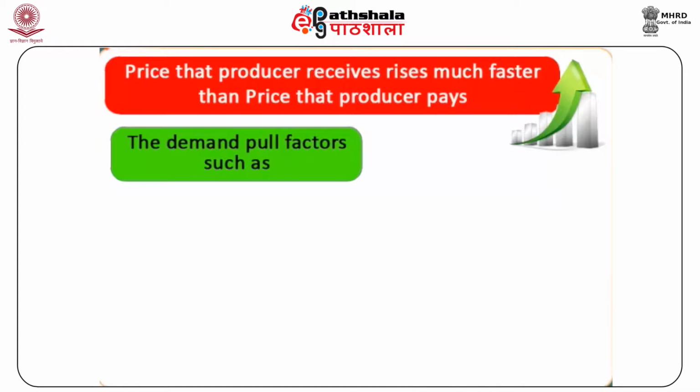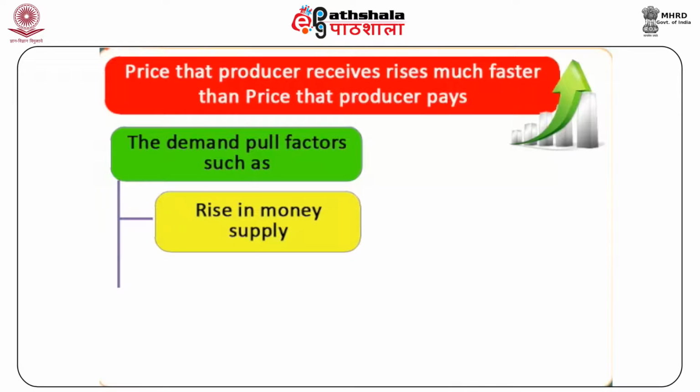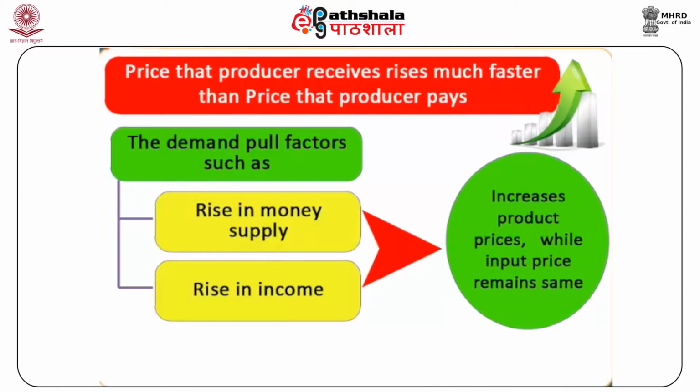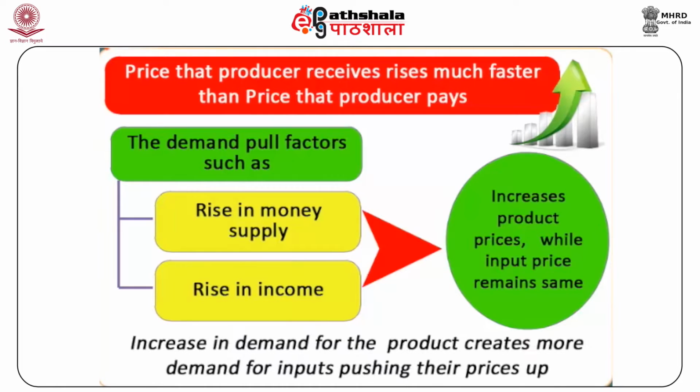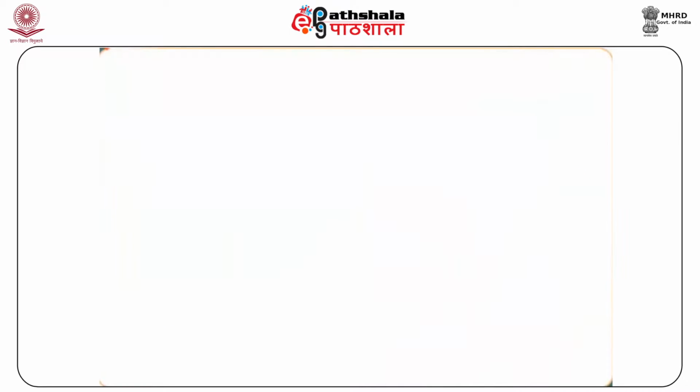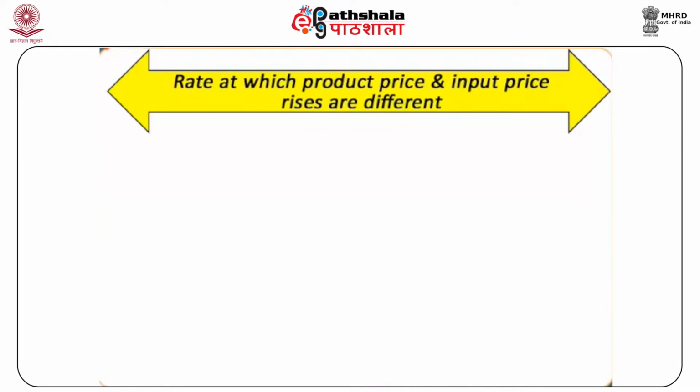The demand pull factors such as rise in money supply, rise in income, etc. increase the product prices while the input price remains the same. The increase in the demand for the product creates more demand for inputs, pushing their prices up. But the rate at which product price rises and the rate at which input price rises are different.